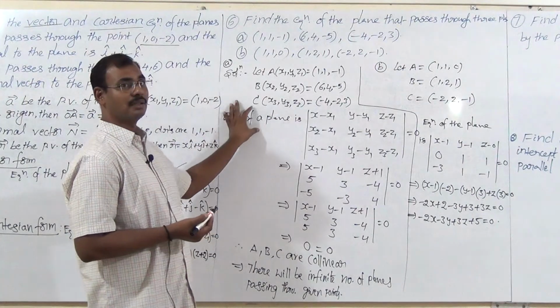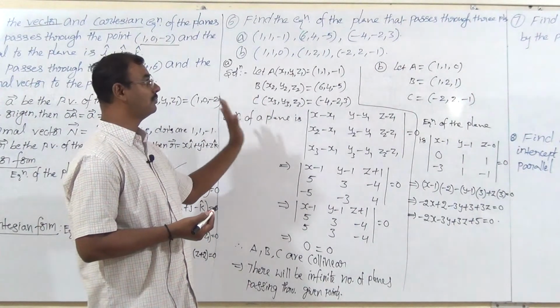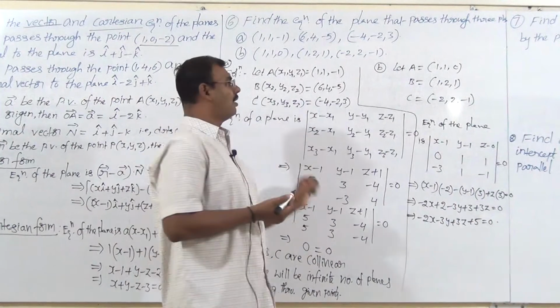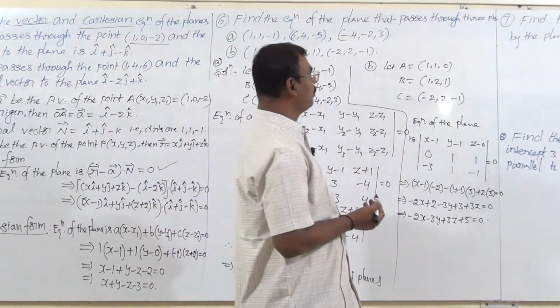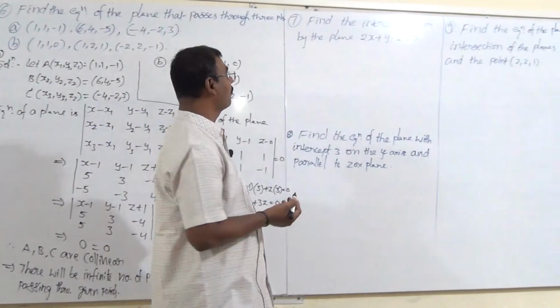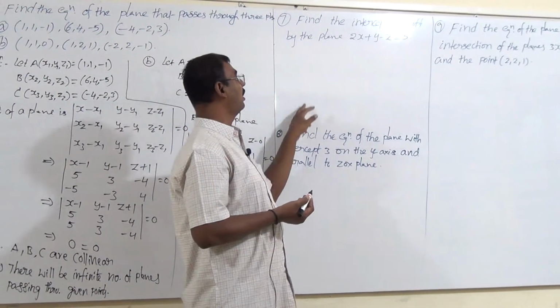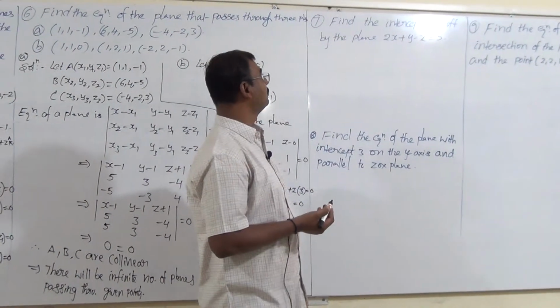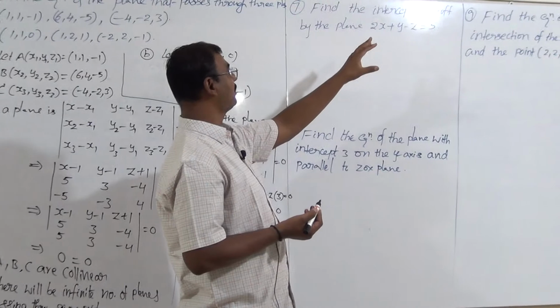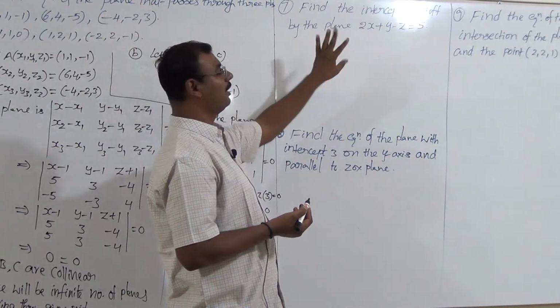Followed this one, based on theorem number 3. So these are all different forms of plane equations. Now I am going to question number 7. Seventh question, let us see. Find the intercepts cut off by the plane.